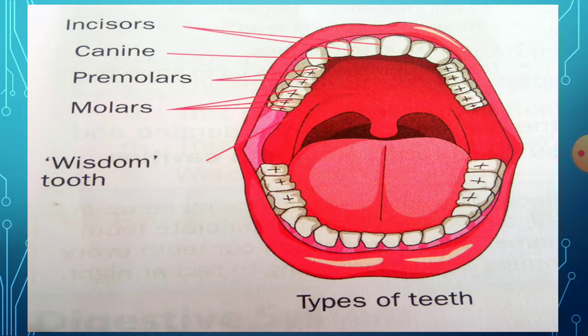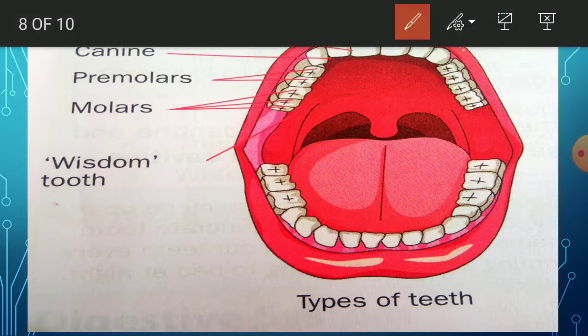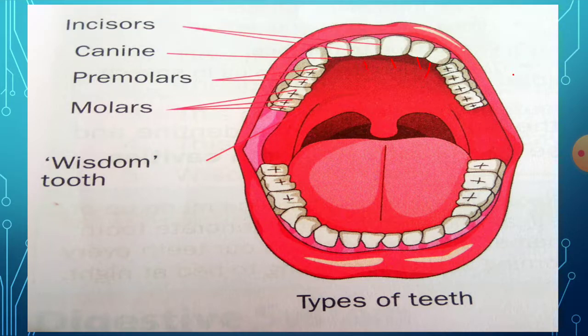See the picture: these teeth I have marked, 1, 2, 3, 4, are the incisors.